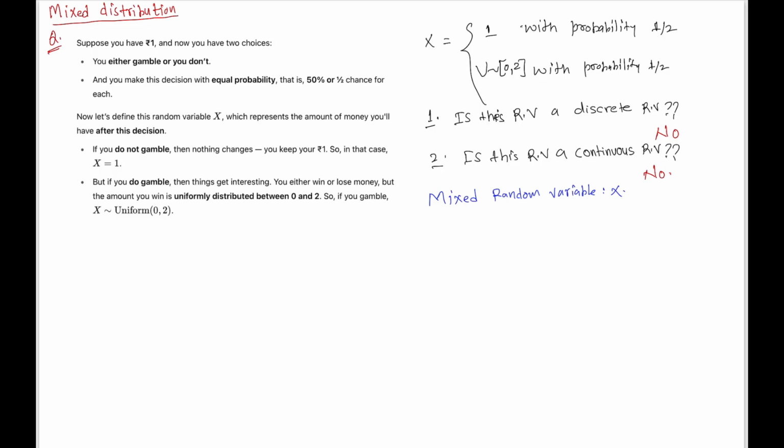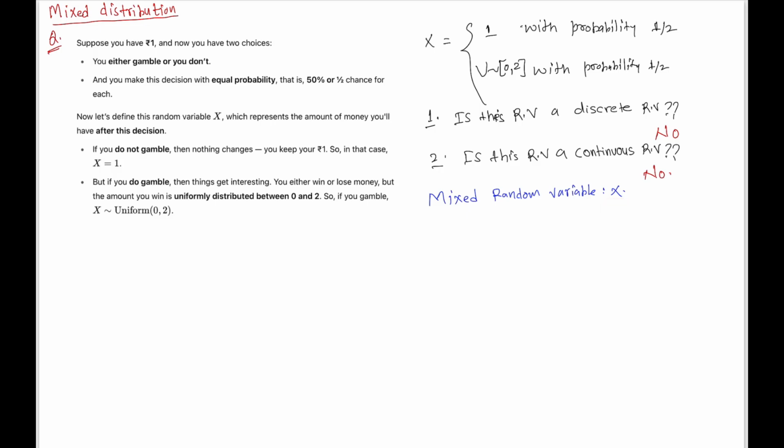But what tool do we have? The generic tool that we have is the cumulative distribution function. Irrespective of what kind of random variable we are talking about, whether it's continuous or discrete, the cumulative distribution function will always be well defined, right?